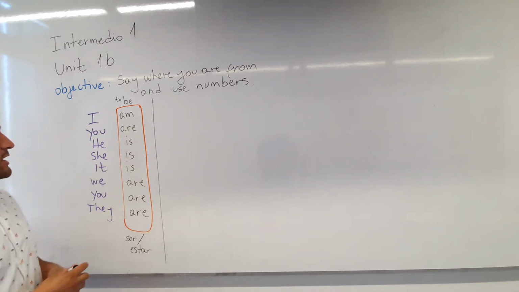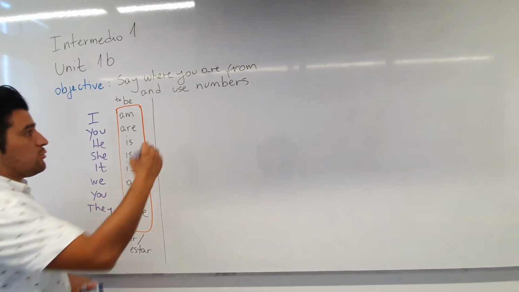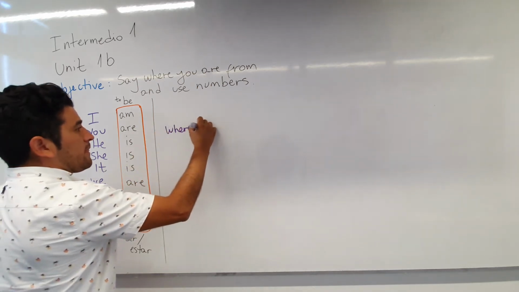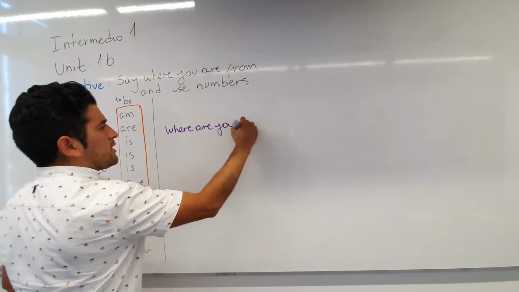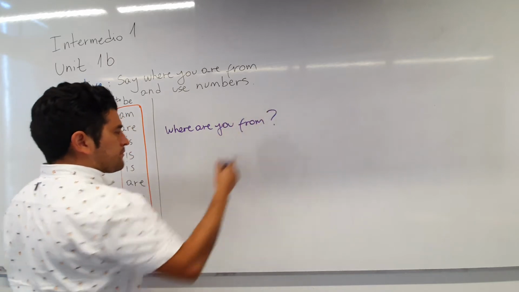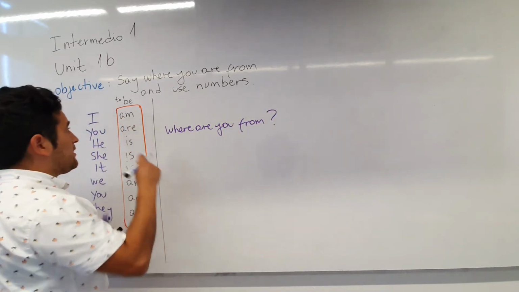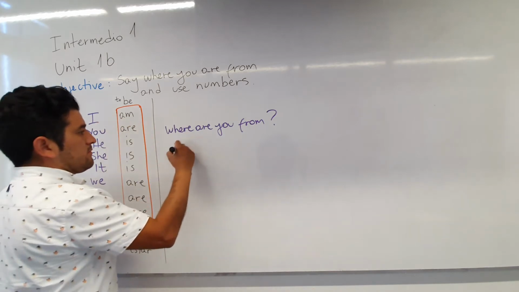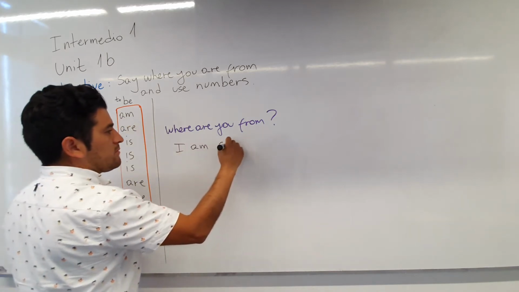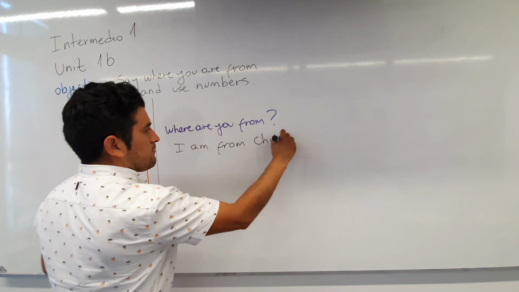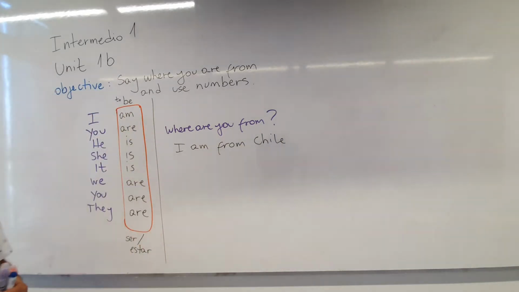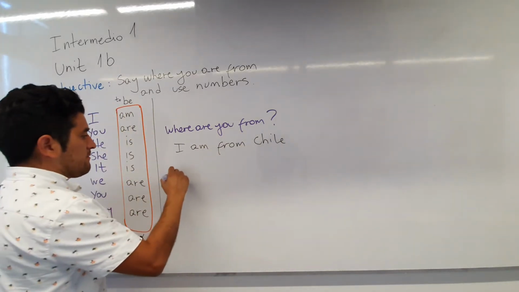And in this part, for example, when we ask the question, where are you from? Where are you from? And you say, I'm from Chile. Okay? Another question.